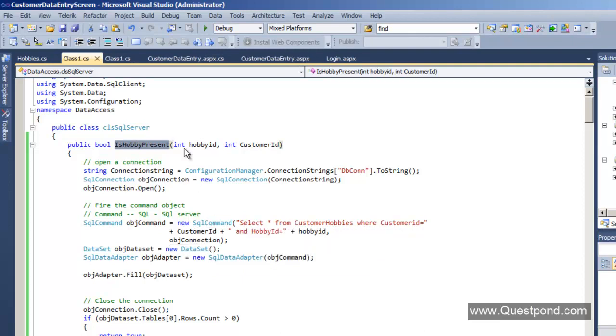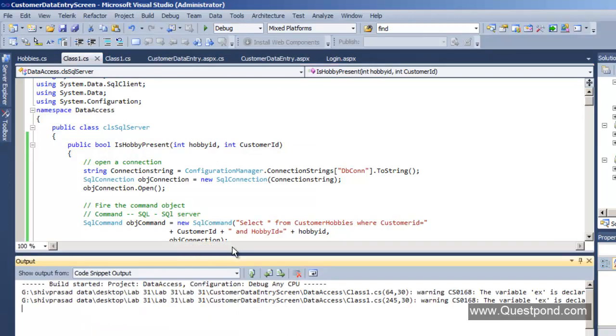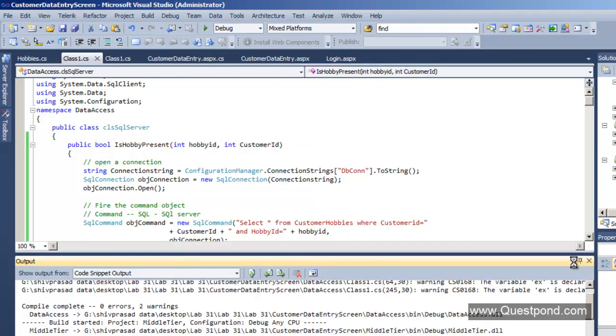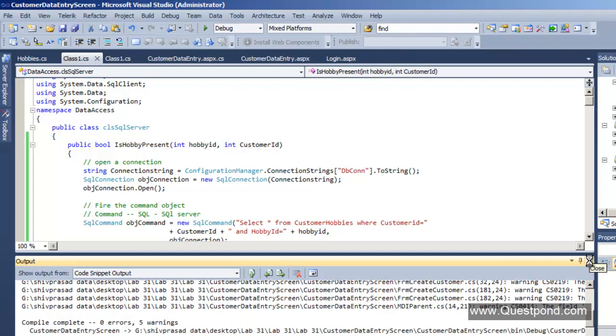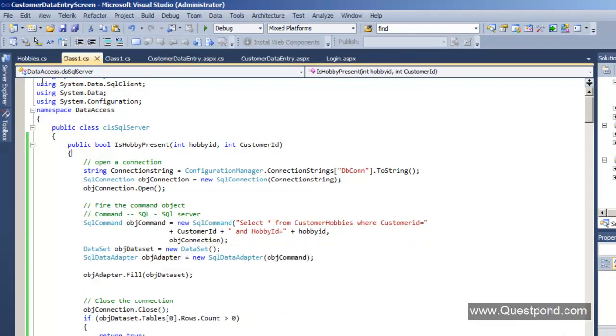So what we'll do is, let me quickly build this solution over here, right? And now the next thing is, you can see that there are 0 errors, good.